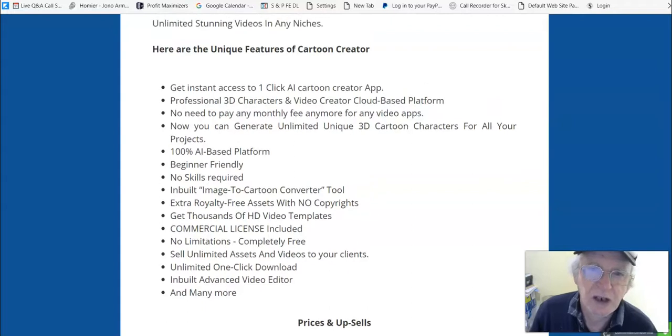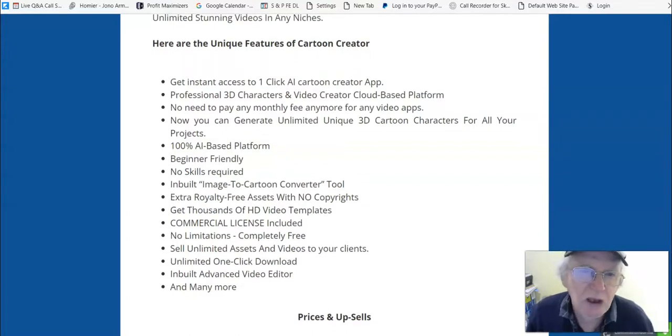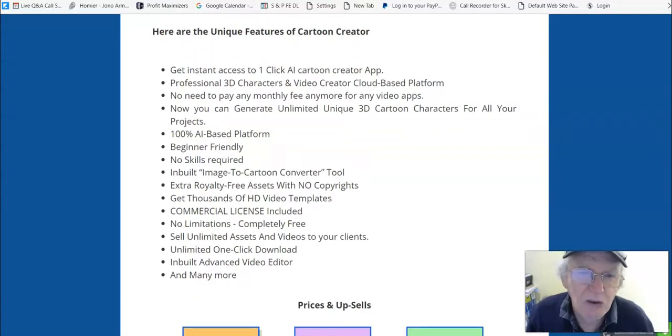Get instant access to one-click AI Cartoon Creator app, professional 3D characters and video generator cloud-based platform. No need to pay any monthly fee anymore for any video apps.